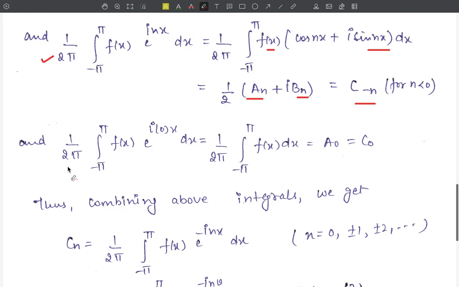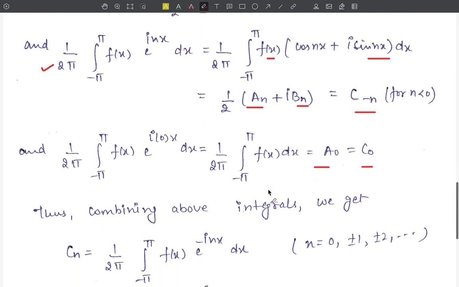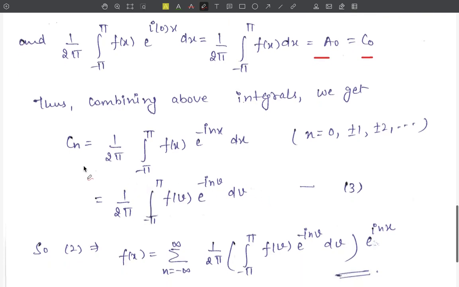One more integral, 1 upon 2 pi, integral from minus pi to pi of f(x) exponential iota 0x, that is n is equal to 0. Exponential 0 is equal to 1, and this is equal to a naught, that is the value of c naught. This way we get the values of c naught, c of minus n and c of n. Combining all the integrals, we get Cn equal to 1 upon 2 pi, integral from minus pi to pi of f(x) exponential minus iota nx dx. Here n is equal to 0, plus minus 1, plus minus 2, and so on.